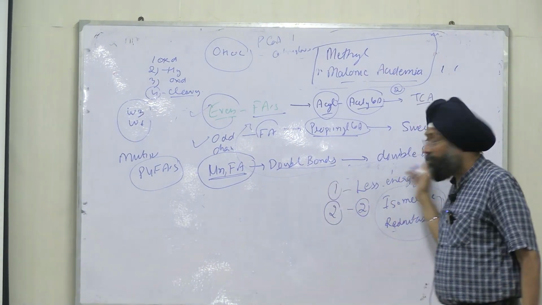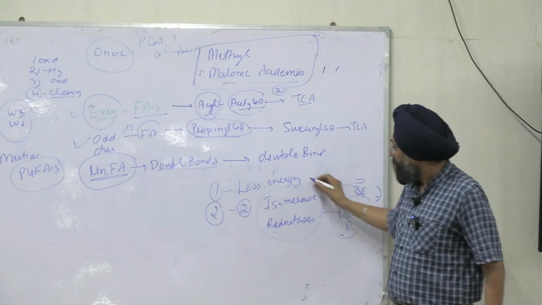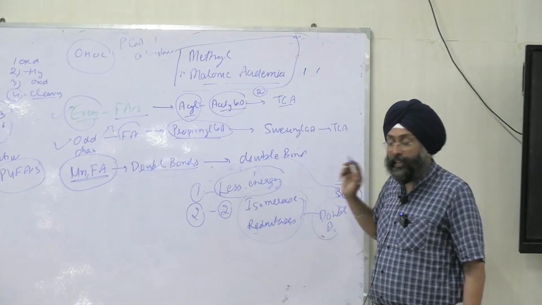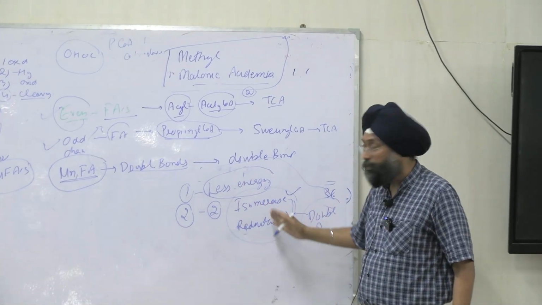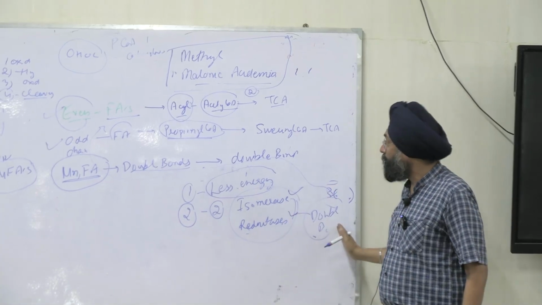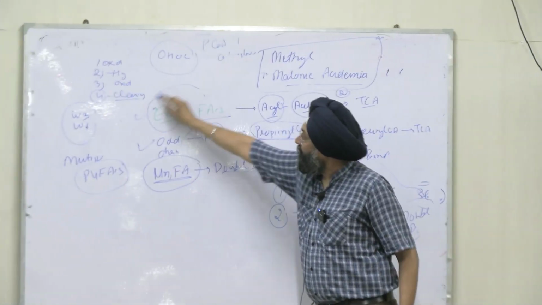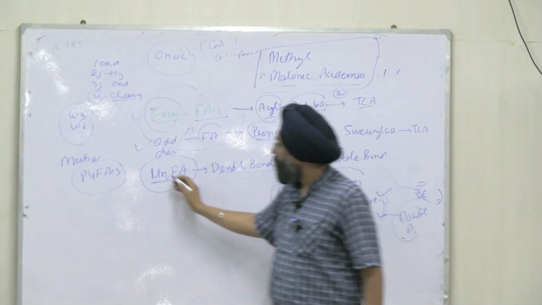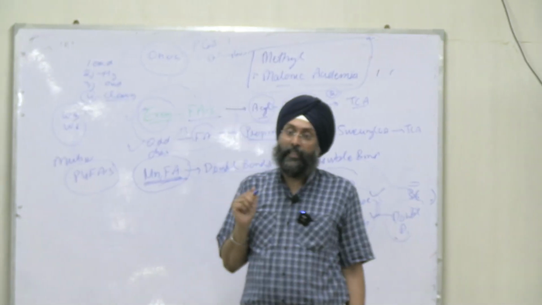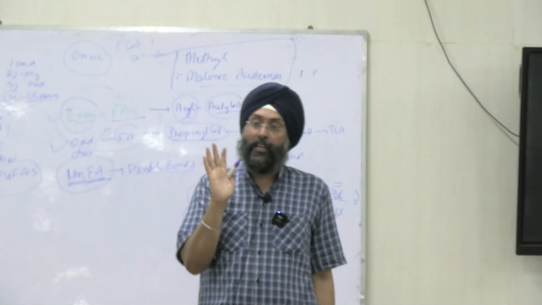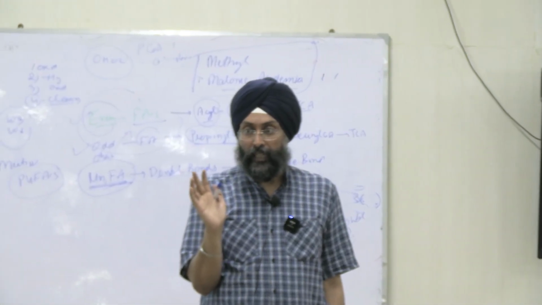It will first break down double bonds and it will provide less energy. One thing is that, and 2 more enzymes are used for breaking double bonds. After double bonds are broken, then this pathway will start. So this is oxidation of unsaturated fatty acid. Just simple, 2 steps are added additionally. Right? Now coming on to the next.